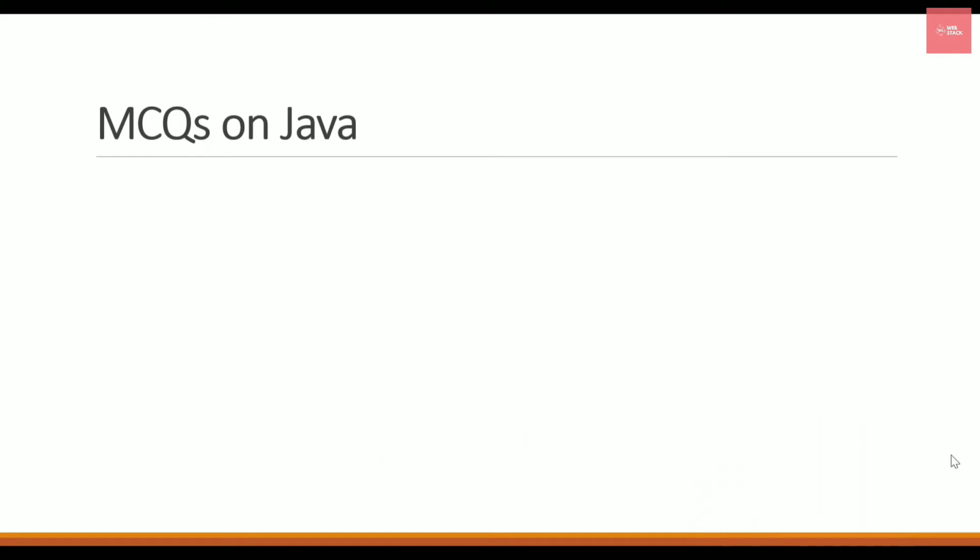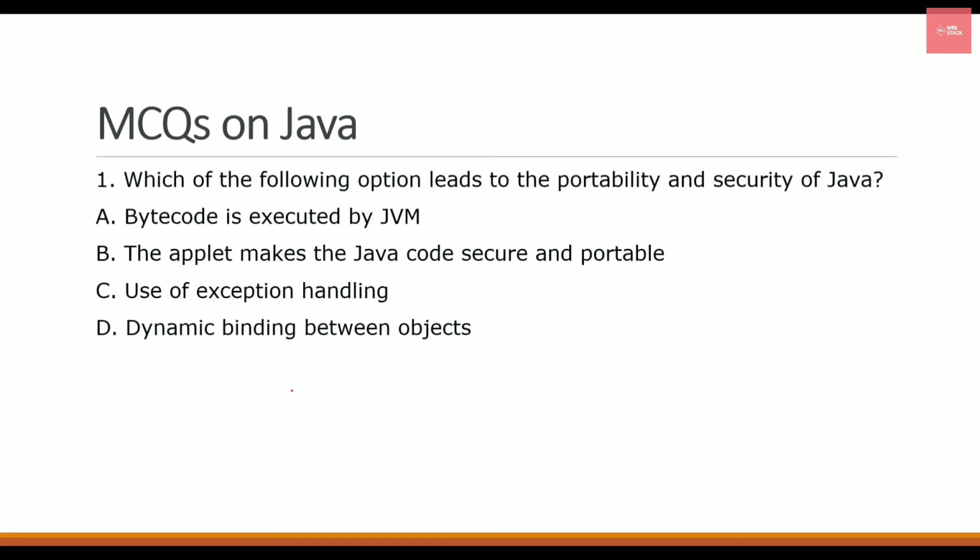Before starting the MCQs part, I would like to suggest that you pause the video and try to give the answer on your own, and then you can play and check the answers. So let's check out the first question: which of the following options leads to the portability and security of Java? Looking at the options: bytecode, Applet makes Java code secure and portable, use of exception handling, and dynamic binding.